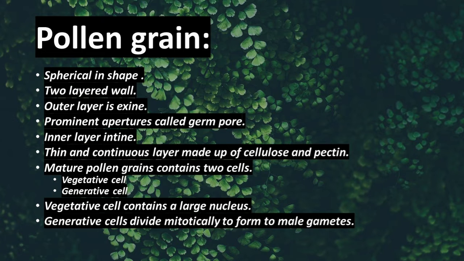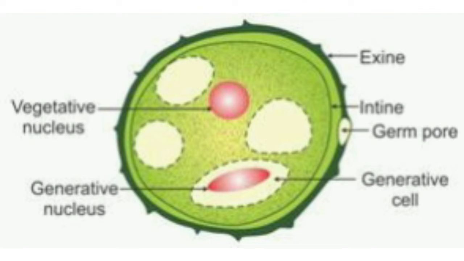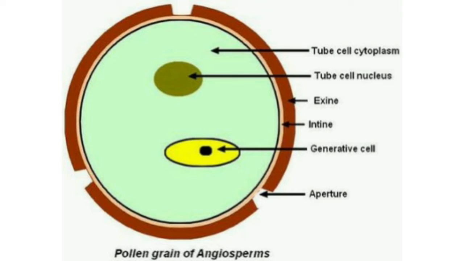Pollen grains are usually spherical in shape. It has a two-layered wall. The hard outer layer is known as exine. It has prominent apertures called germ pores. The inner layer is thin and it is known as intine. It is a thin and continuous layer made up of cellulose and pectin.